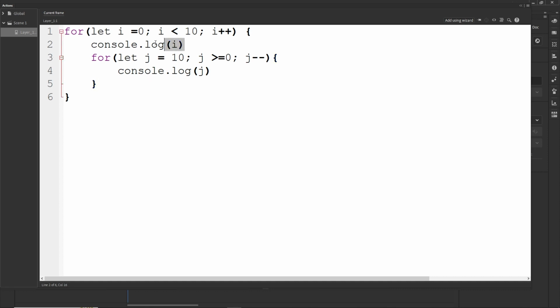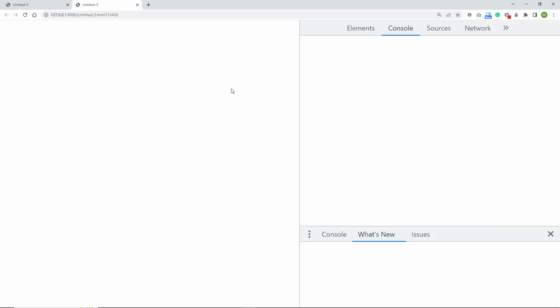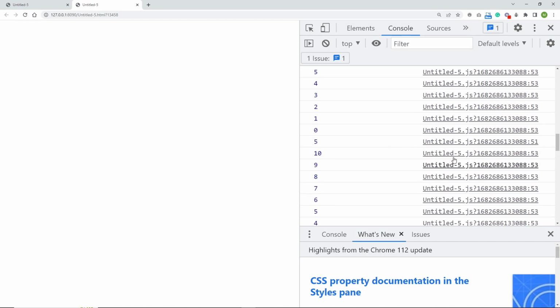Then this is going to be number 2. We are going to console.log number 2, and then this loop is going to run one more time until it ends. So I can hit Ctrl Enter right now, but this is not going to be visually very good. But at the beginning, I am going to have this first loop, first console.log that it is 0.